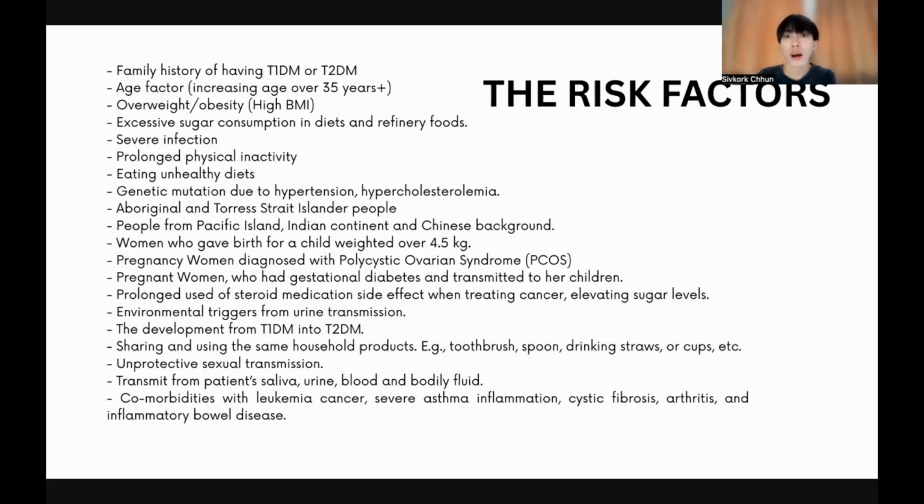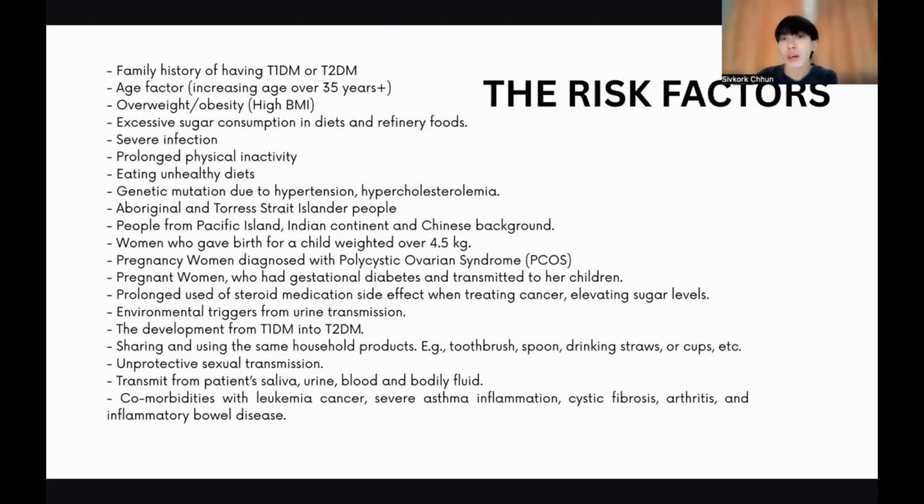This disease is also comorbid with some specific clinical manifestations. I will explain leukemia cancer. It's related to white blood cells. This cancer will also increase the risk of type 2 diabetes. Those with severe asthma, inflammations, cystic fibrosis, arthritis, and inflammatory bowel disease linked to virus infection, which means it influences type 2 diabetes.